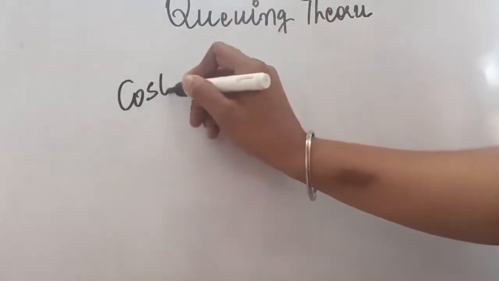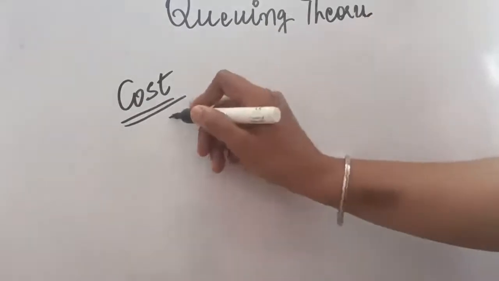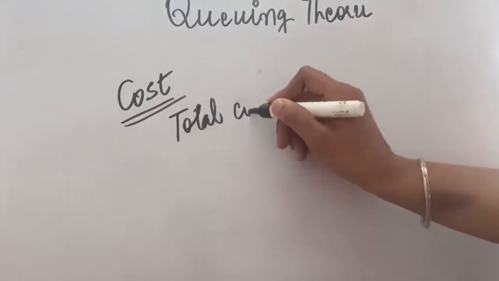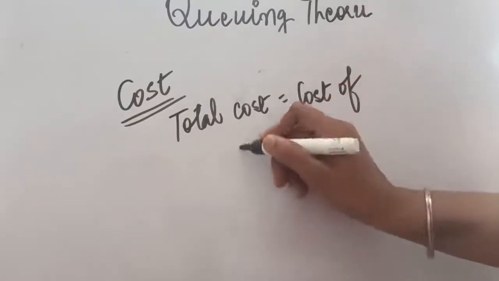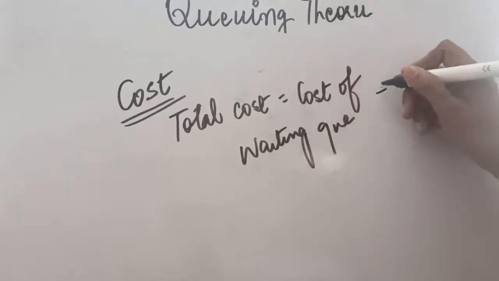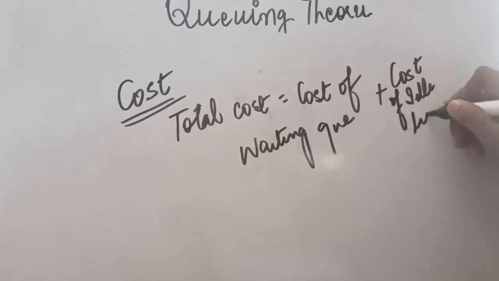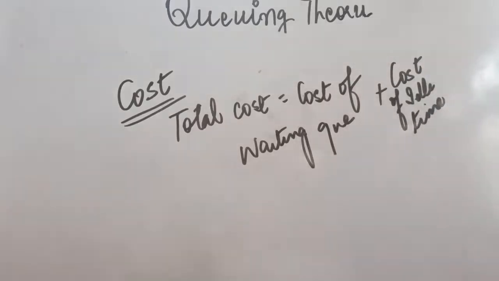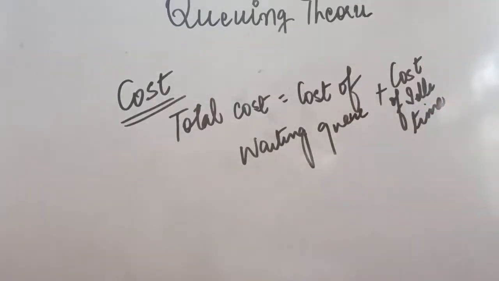Now in another set of questions you may be asked about certain costs, because when you are standing in a queue or service is being provided to the queue, certain costs are involved. So whenever the total queuing cost has to be calculated, it will include the cost of waiting in the queue plus the cost of idle time. If you are sitting idle and doing nothing, that is also a cost, and if you have to wait in the queue, that is also a cost. So total queuing cost is calculated with the help of this.